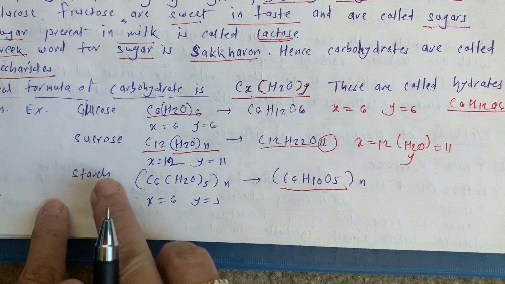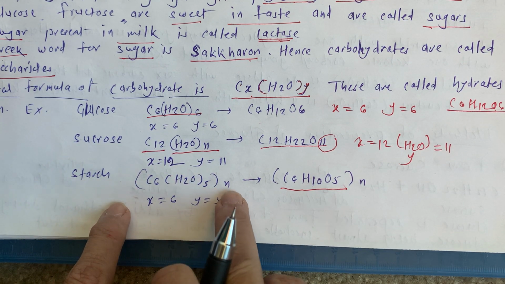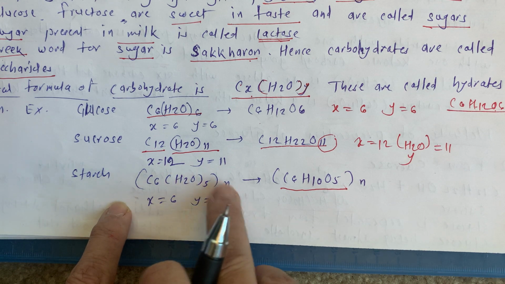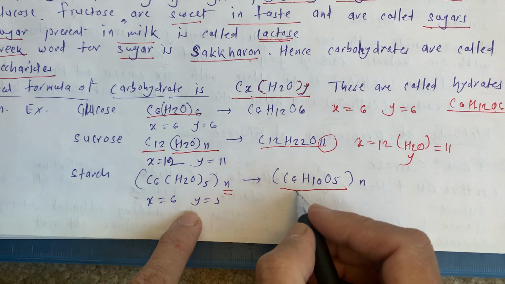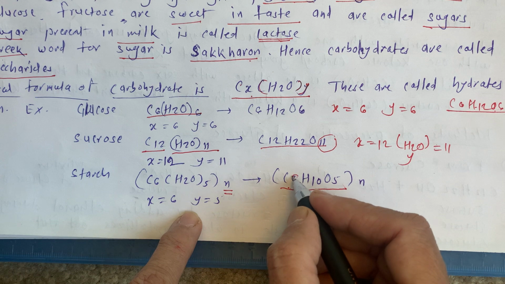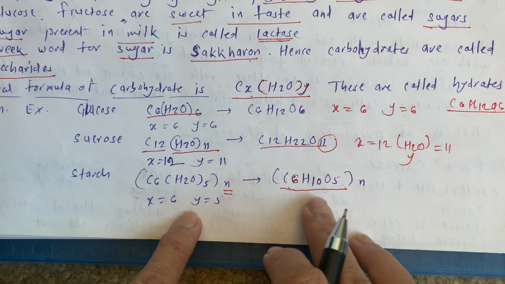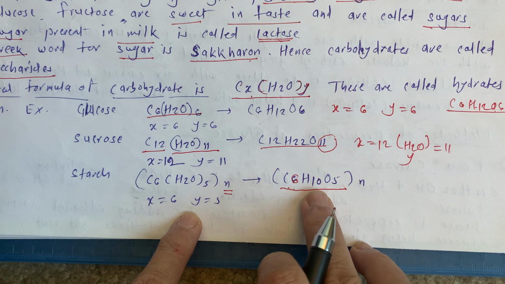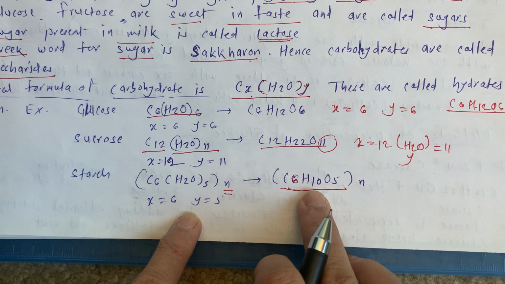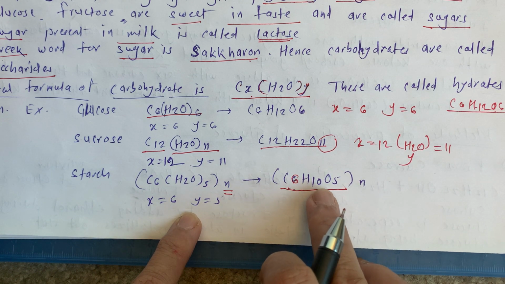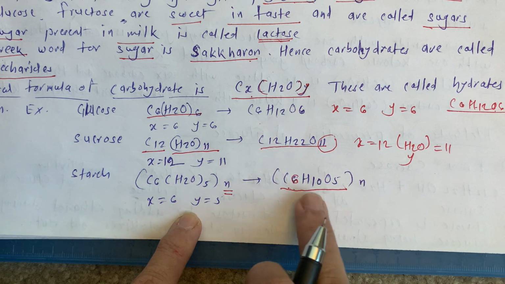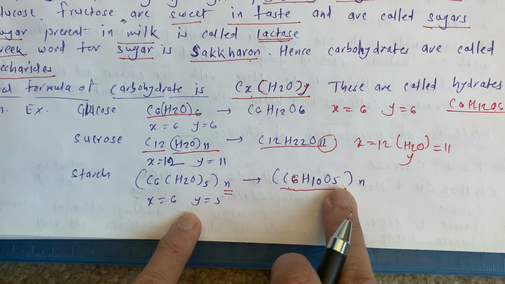Now starch. Starch is a polymer, and that's why we are writing the number of molecules connected to each other. So we are writing here n. Now see, in the general formula of starch there is a link between molecules. So the number of hydrogen atoms is less, because they are connected to each other. There is a link, and that's why to satisfy the valency of the carbon we don't require more hydrogens, less than this one, and that's why here it is H10O5.